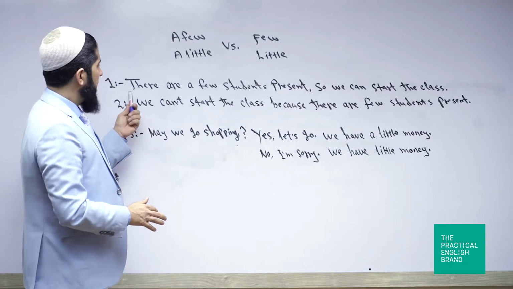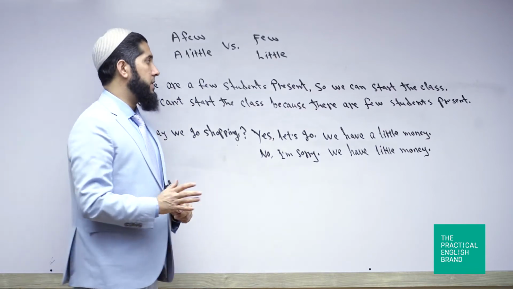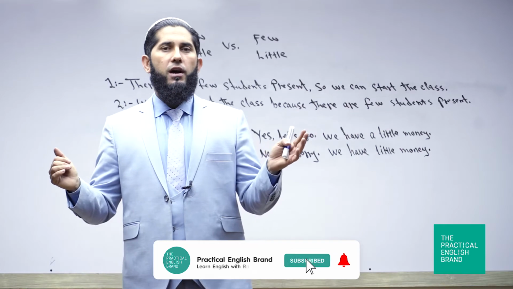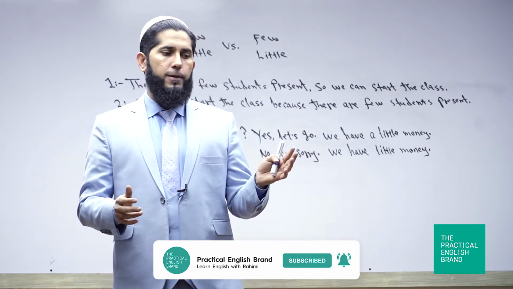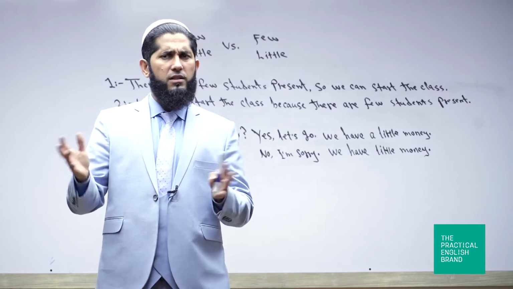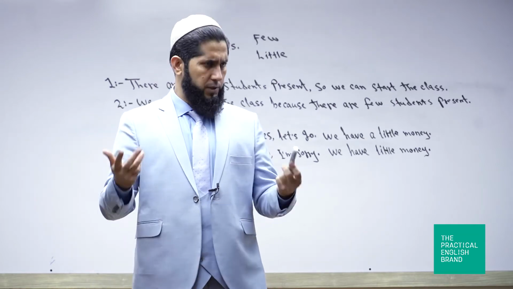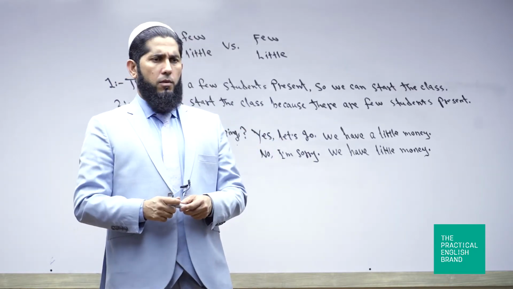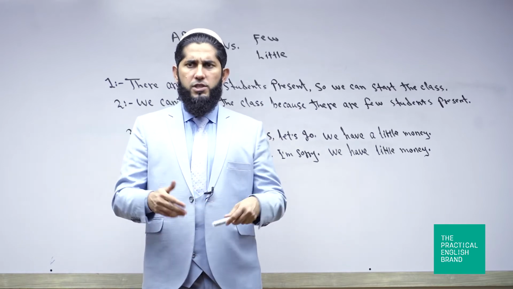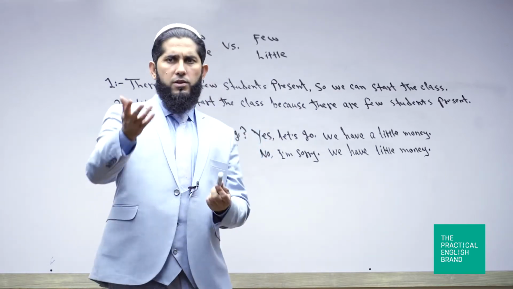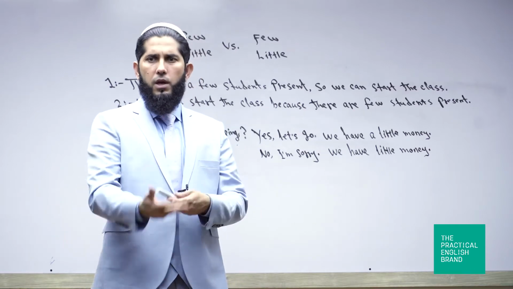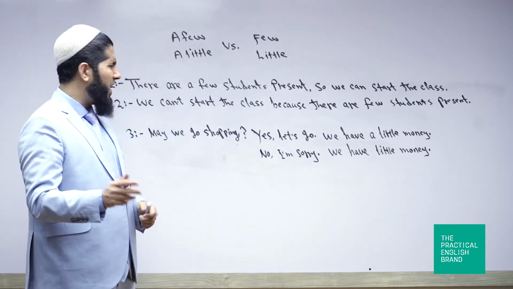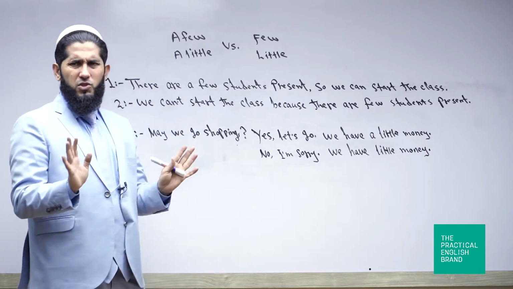Look at the first example. There are a few students present today, for example, so we can start the class. Let's say because of the crowd outside in the city, some students are absent. So one of your classmates is telling me, teacher, many students are absent today. Should we still start the class? Okay, because the other students who are not present will lose the points that you will be teaching us, right? Now I look at you, I look at the number, and I say, it's okay, there are a few students, we can start the class.